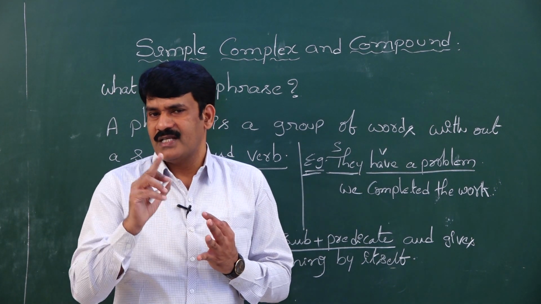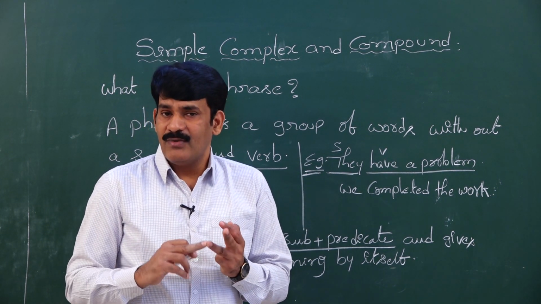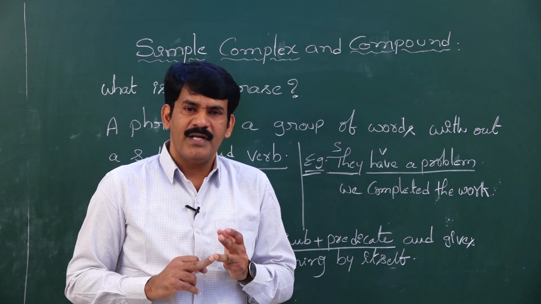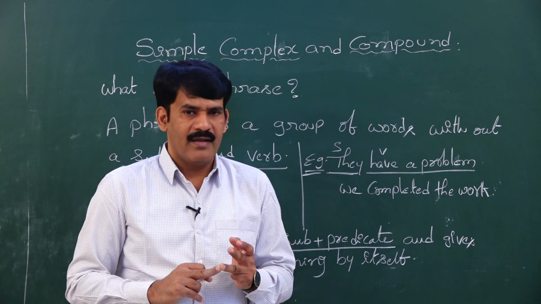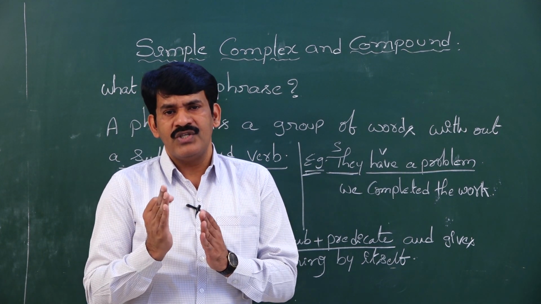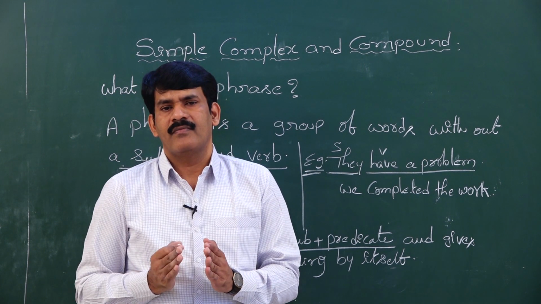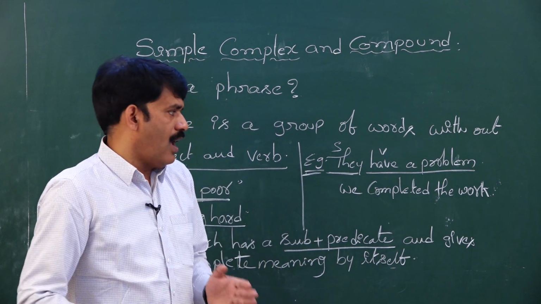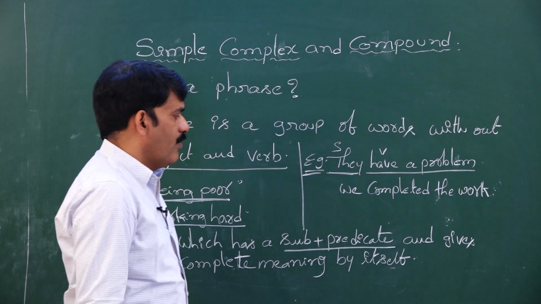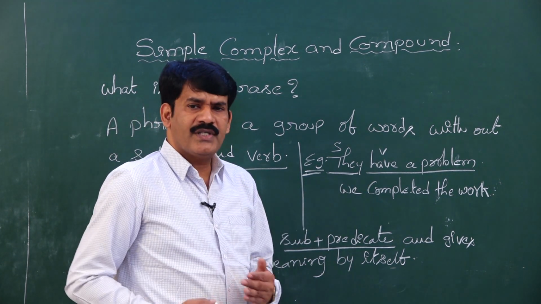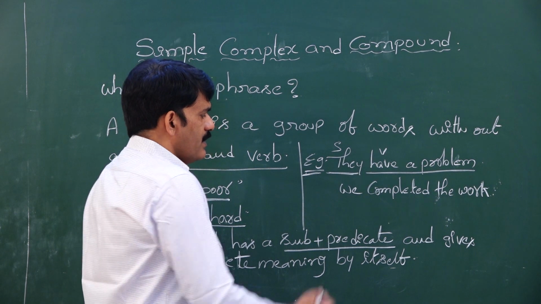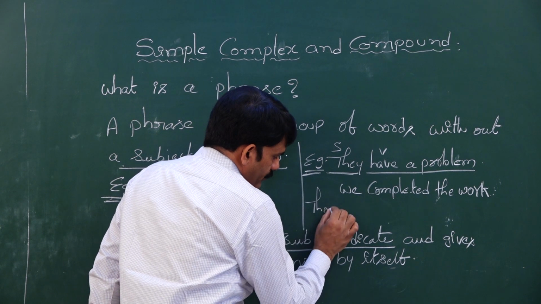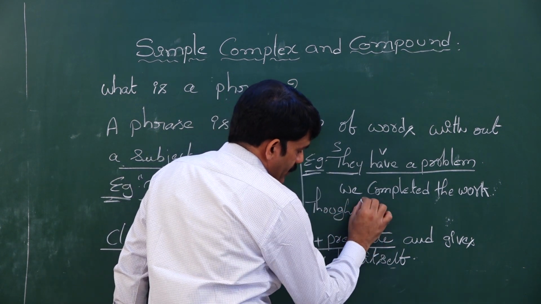is nothing but a sentence, whereas a subordinating clause is also a sort of sentence, but it cannot give complete meaning by itself. Why? When subordinating conjunctions are used along with the clause, automatically the main clause becomes a subordinate clause. How? "They have a problem." This is a sentence which gives complete meaning by itself. Instead, "though they have a problem."